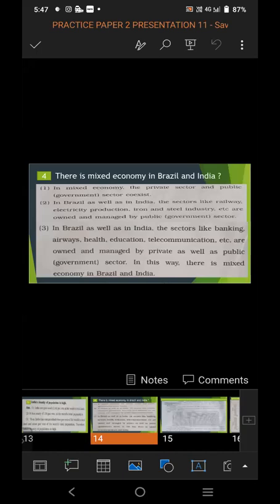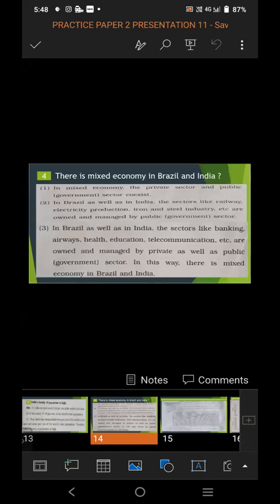In this way, there is mixed economy in Brazil and India, means private sector also and public sector also, government also and private also, own and manage some of the sectors. So this is the reason why there is mixed economy in Brazil and India.